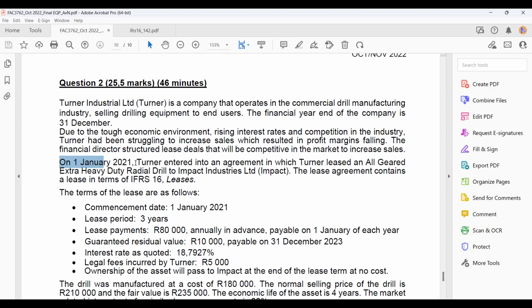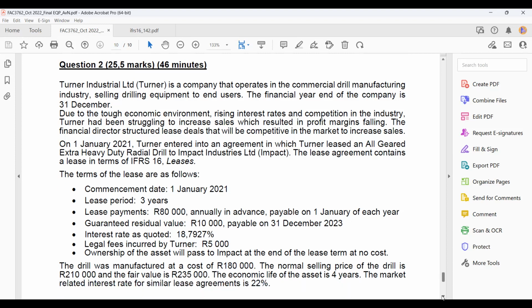So in this lease agreement, Turner is leasing Impact a drill, okay, a heavy-duty radial drill. Okay, so just take note of that. So they say the terms of the lease are as follows. Commencement date, 1 January 2021. Okay, the lease period, it is 3 years.